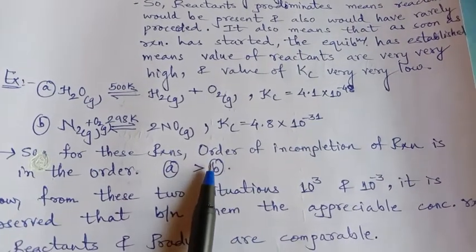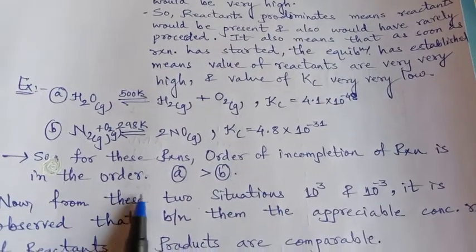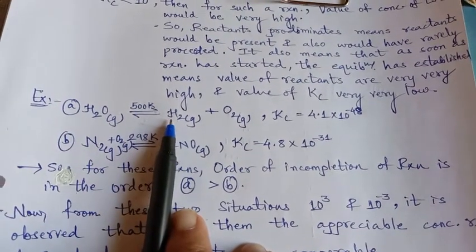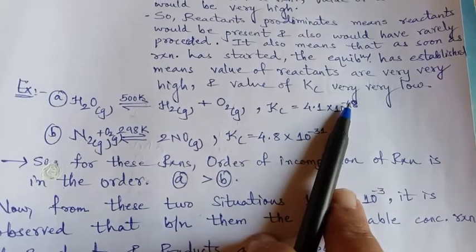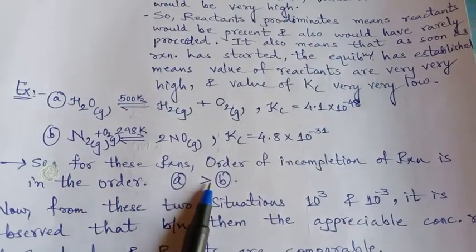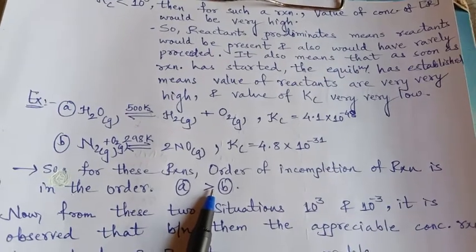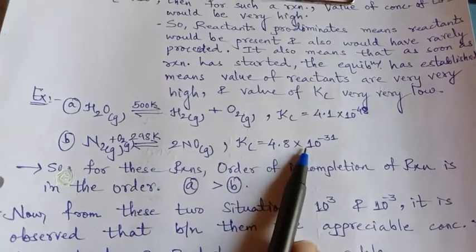So for these reactions, the order of incompletion of reaction is in the order A, almost we can say 10 raised to minus 48, a very early stage of equilibrium, and the reaction would have hardly proceeded. So the incompletion rate is more compared to B, right?